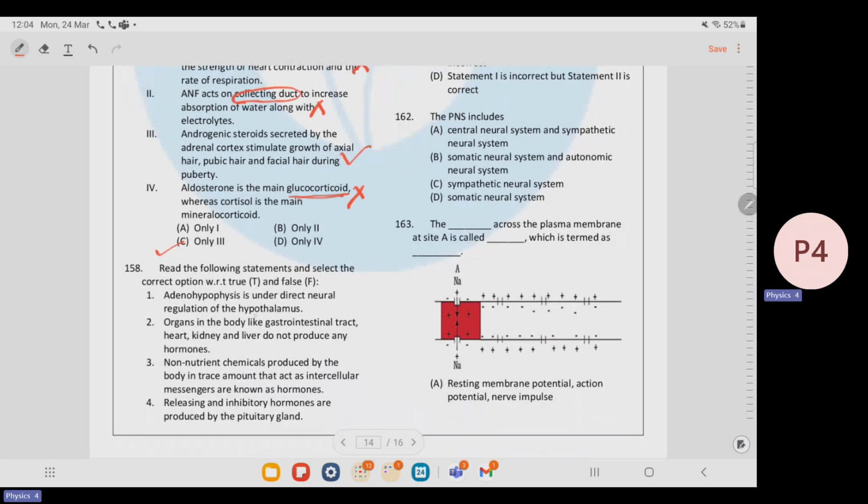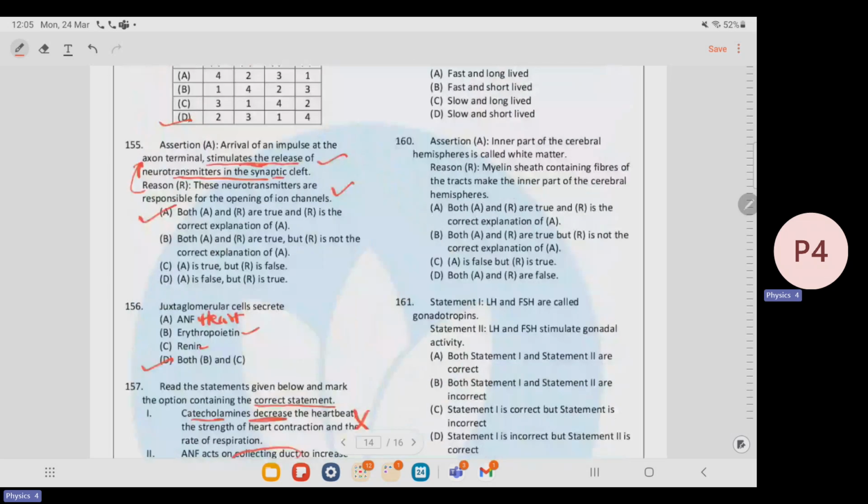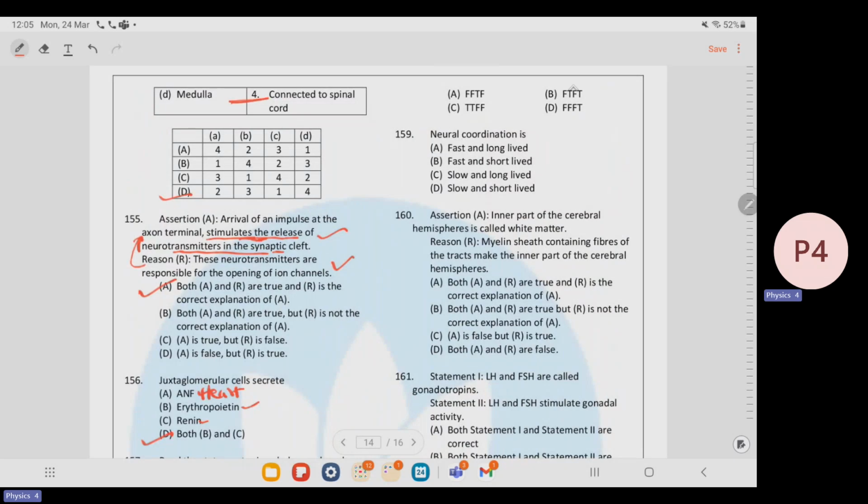True and false. Adenohypophysis is under direct neural regulation of the hypothalamus. False. It's actually neurohypophysis. Organs in the body like gastrointestinal tract, heart, kidney, and liver do not produce any hormones. Again, this statement is also false. Non-nutrient chemicals produced by the body in trace amounts that act as intercellular messengers are known as hormones. True. Releasing and inhibitory hormones are produced by the pituitary gland.